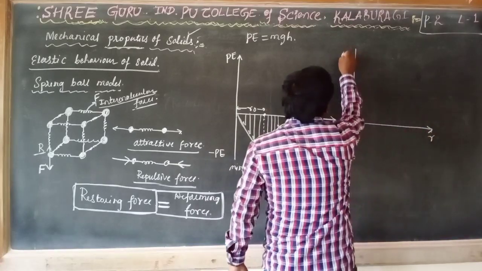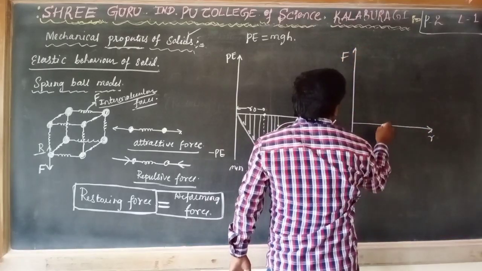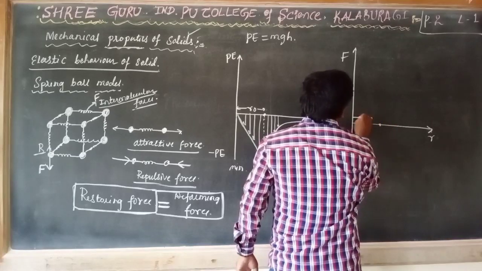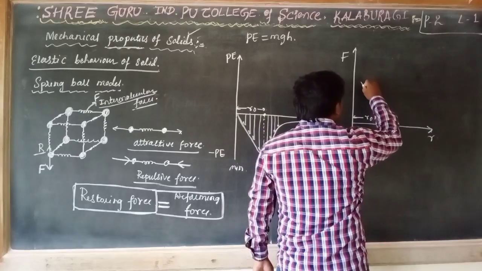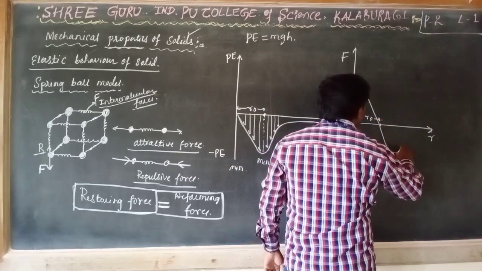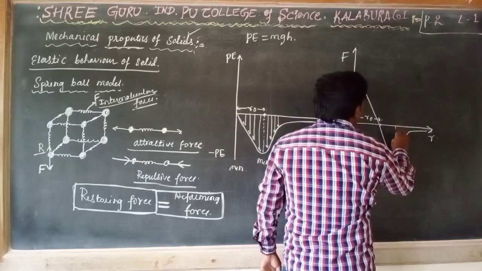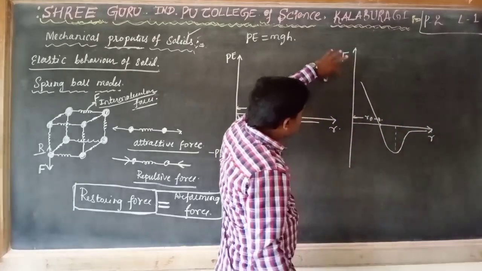This is the distance and this is force. This is our interatomic distance, that is, the molecular separation is this much. Okay, listen here.